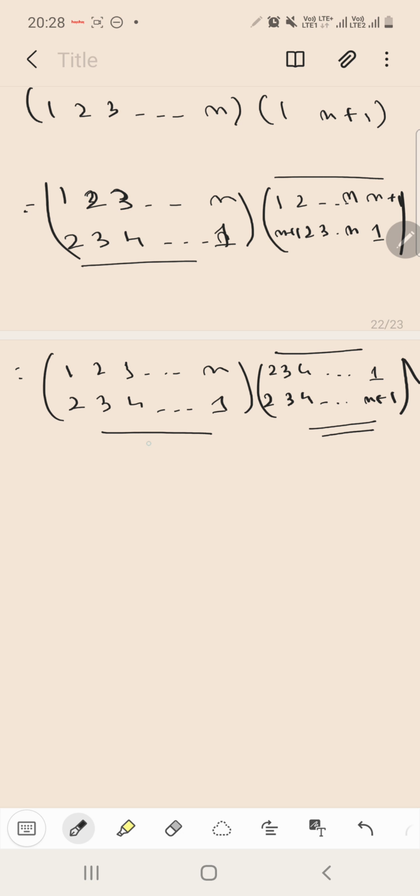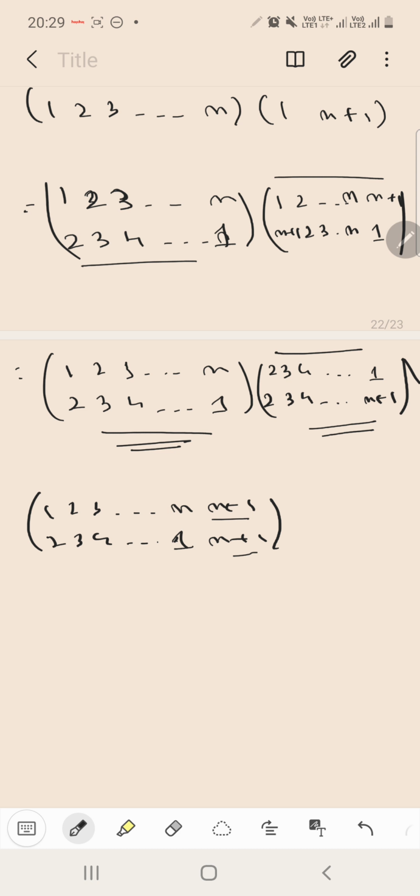So we will replace this permutation as 1 2 3 up till n, then we will be having an n plus 1, 2 3 4 up till 1 and another n plus 1, because we know that when an element gets exchanged by itself, it does not get counted while representing in a cyclic form. So we can do this very easily, and here we have 2 3 4 up till 1, and then we will be adding an n plus 1 again.